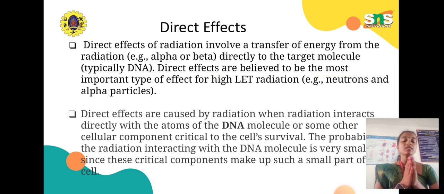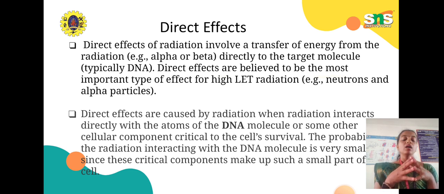This direct effect of radiation will affect the DNA directly. It does not affect tissues and then pass on to some other parts. It will directly affect the DNA of a human body.